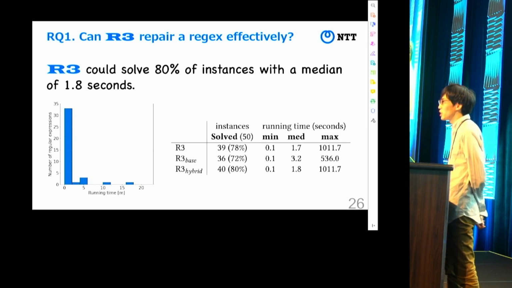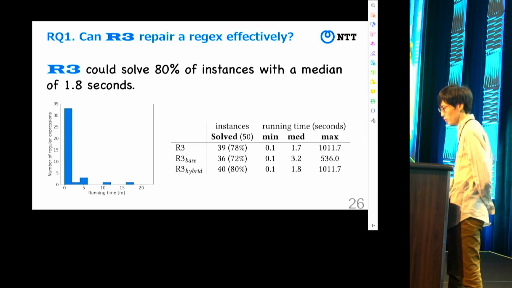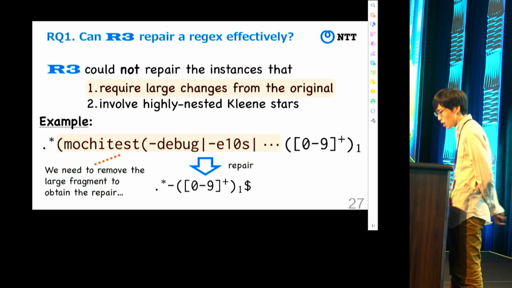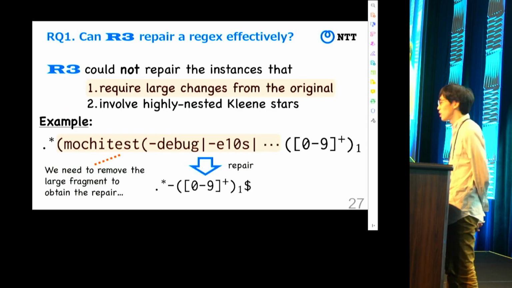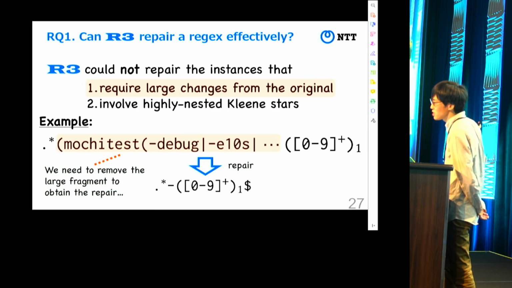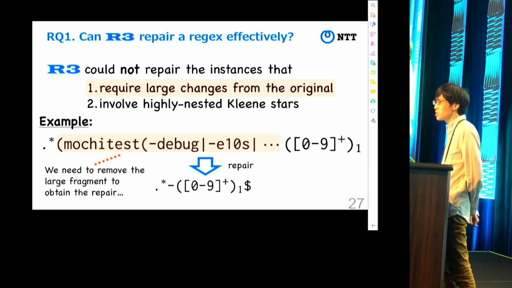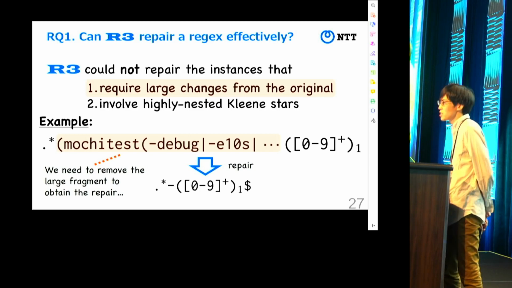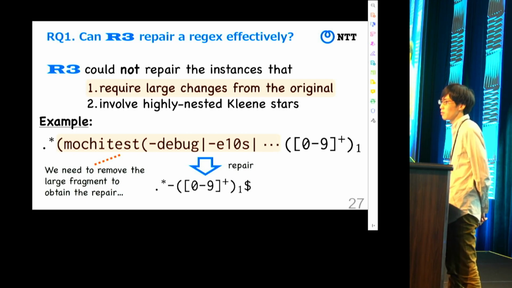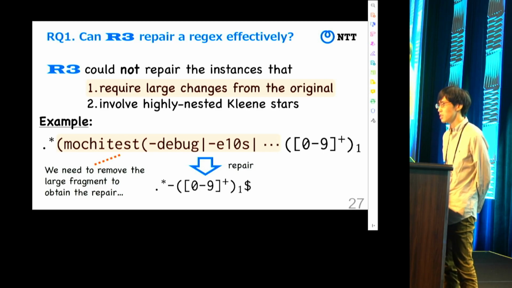But unfortunately, in some cases, R3 could not solve the instance. For example, R3 could not solve this instance. This is because to repair the instance, we need to remove a large fragment, but it requires a large change from the original. So in such a case, R3 takes a long time. In our evaluation, R3 could not solve the instance within a time limit.